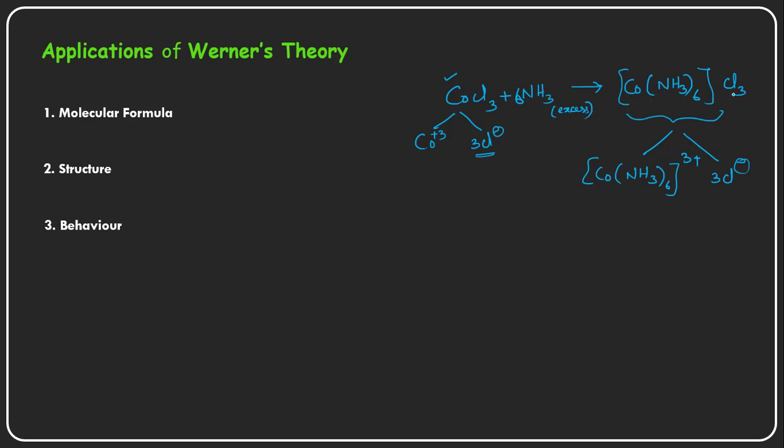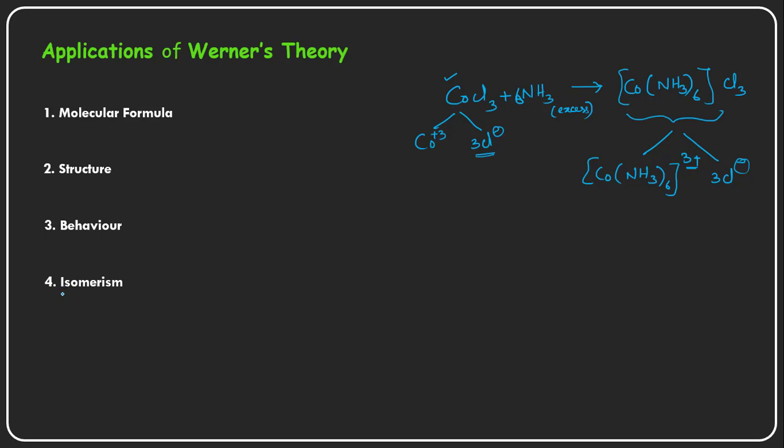But chlorines are outside the coordination sphere. They have weaker bonds with the central metal cation, so they separate out in the presence of solvents, right? These only balance the oxidation state of the central metal cation. So he justified why they behave like this. The next one is again a very important one, that is isomerism. He observed that so many complexes have isomerism properties.